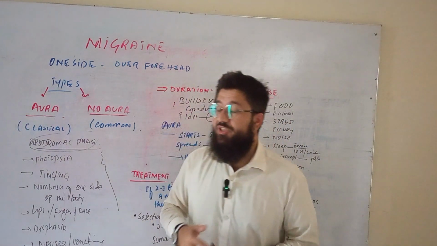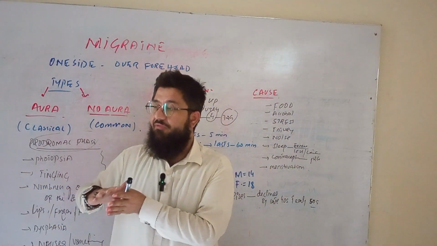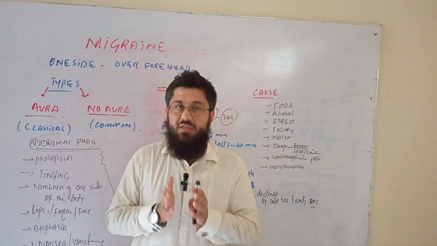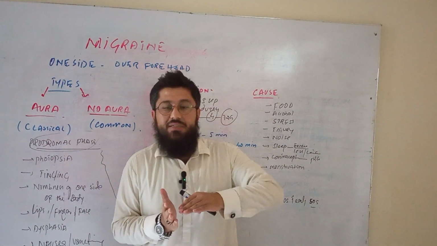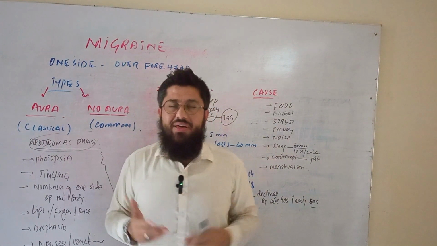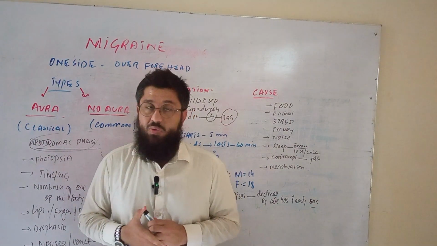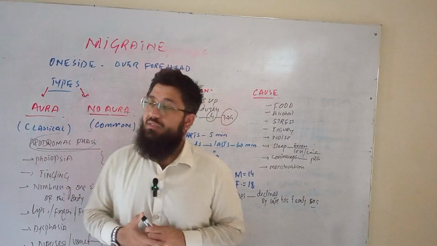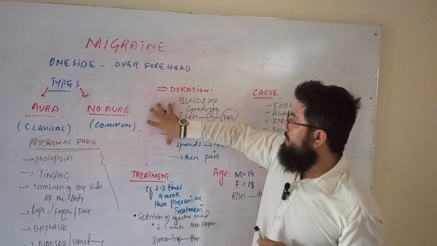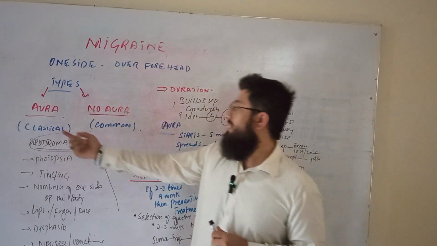With respect to the patient, there is a patient having first of all the prodromal phase, or the phase with aura, and a patient who does not feel any kind of aura, but the pain just starts gradually, reaches the peak level, and then lasts for about 4 to 72 hours. That is the difference between these two types of patients, the one with aura and the one without aura, classical migraine and common migraine. This was about the duration of the pain in classical migraine and common migraine.